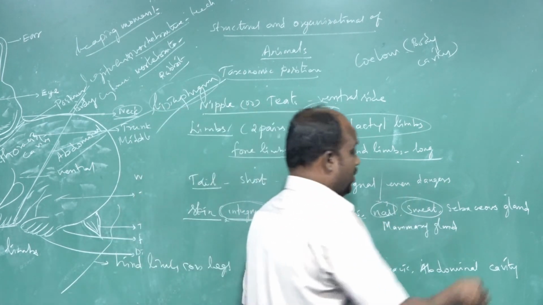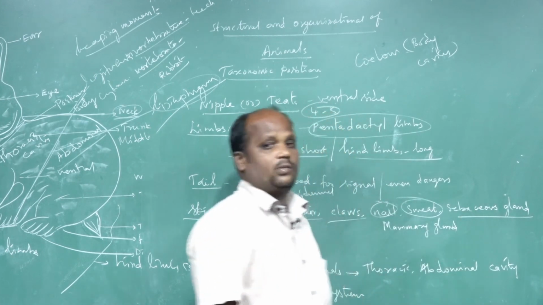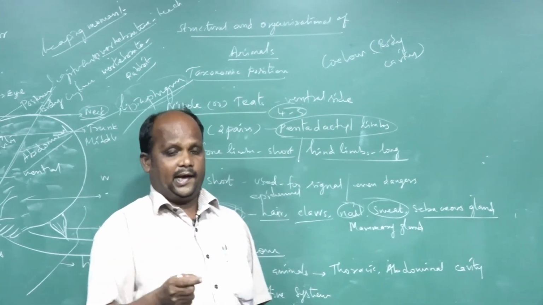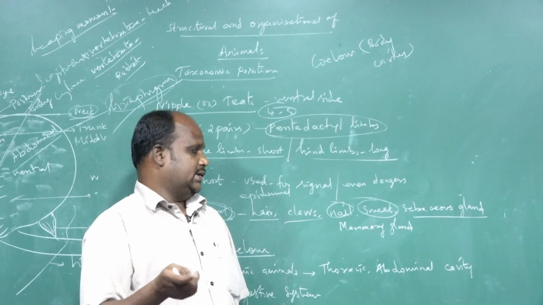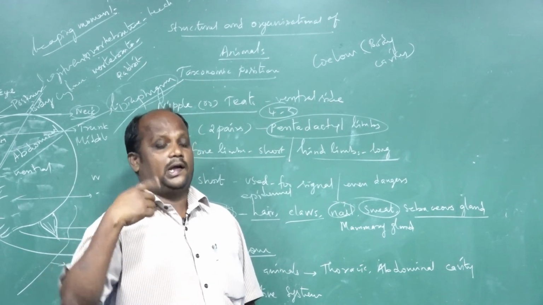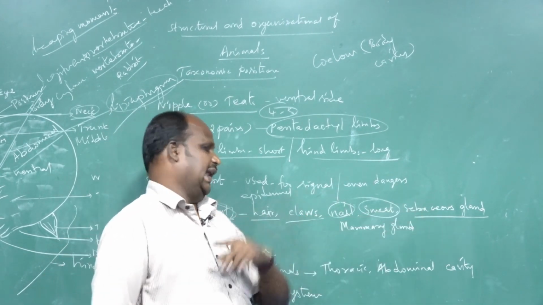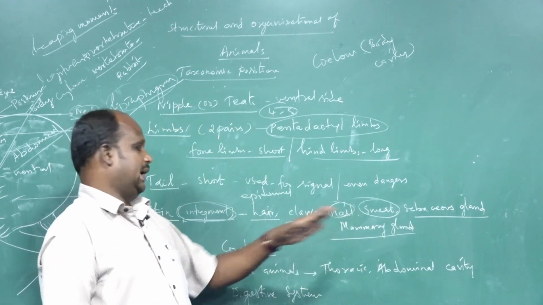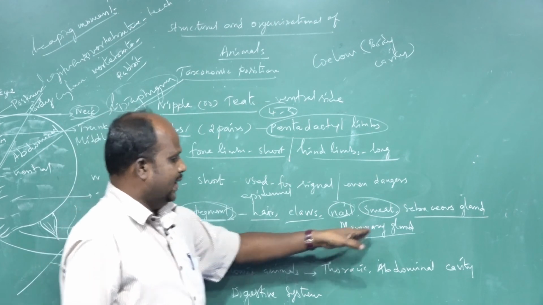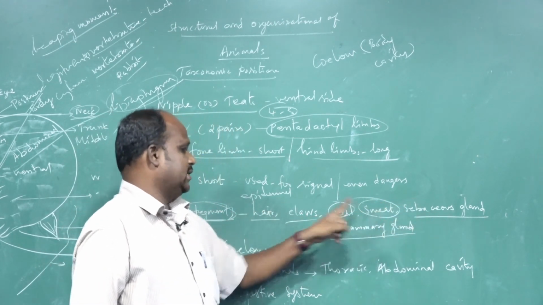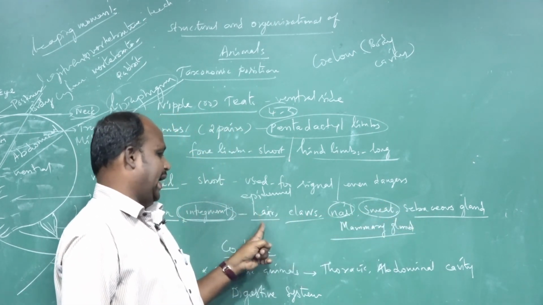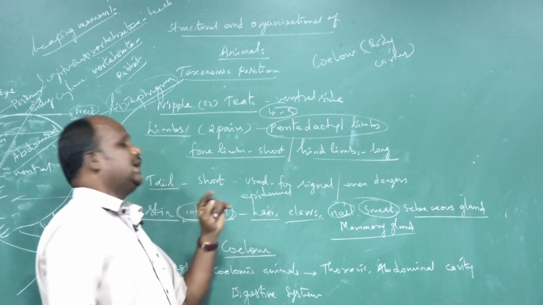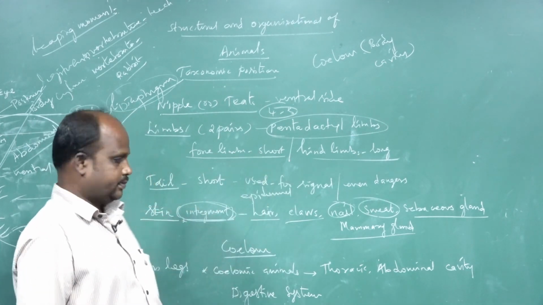Next one is the sebaceous gland. The sebaceous gland is a more important gland. It secretes some hormones and some oil also. Second one is the mammary gland. So mammary glands, sebaceous glands, sweating glands, nails, claws and hairs are all modifications of the skin or integument.